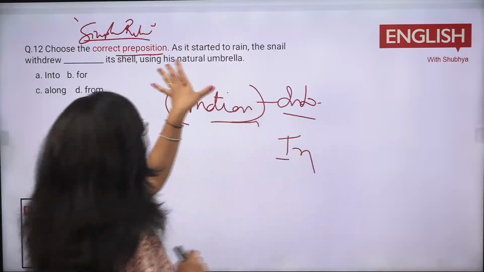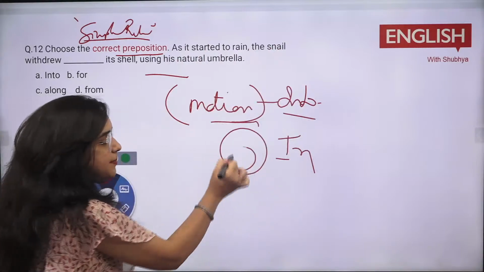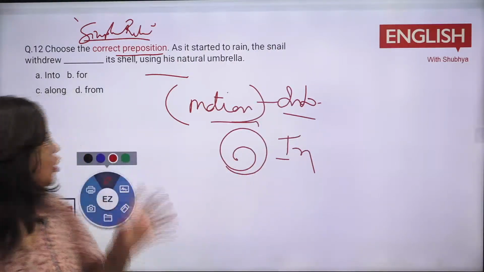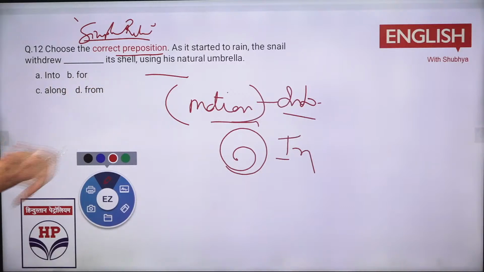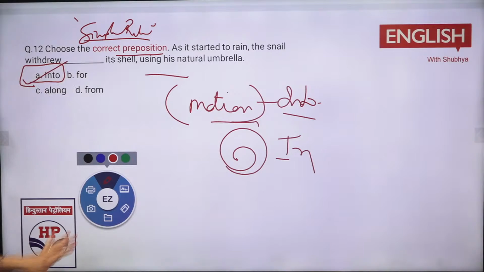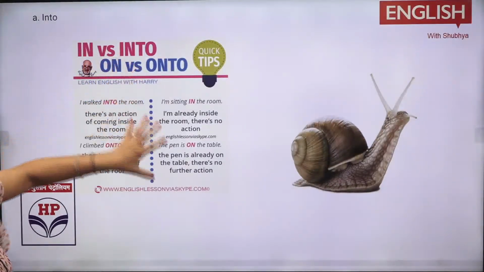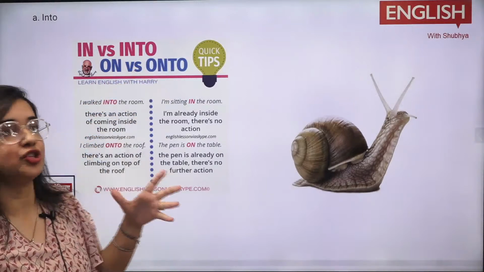In तब होता है. यहाँ पे भी आप देखोगे, as it started, snail क्या करता है? वापस अपने उसके ना बीच में ये goes inside. तो वो motion show करता है. It withdrew its shell and using a natural umbrella. तो motion के लिए यहाँ पे आ जाएगा into. Into is the right option, right? So here you can get an idea also. देखो, in is for general and into is when you are into a motion or something.